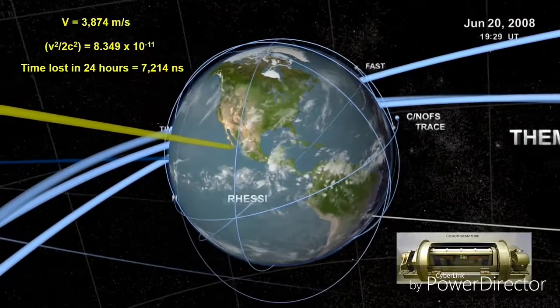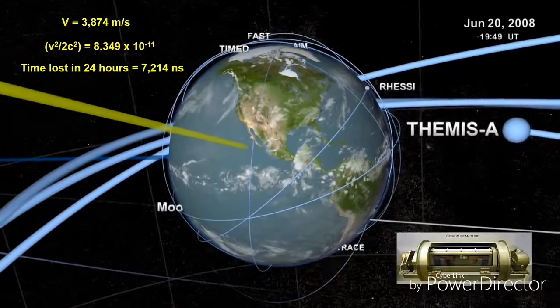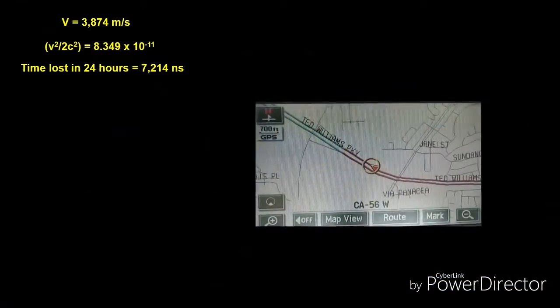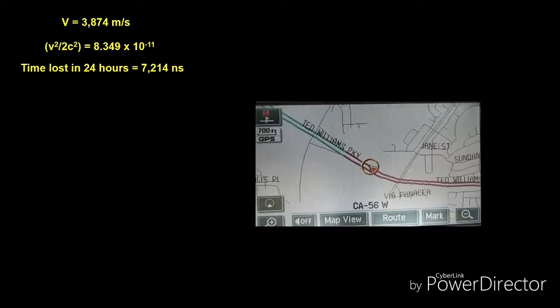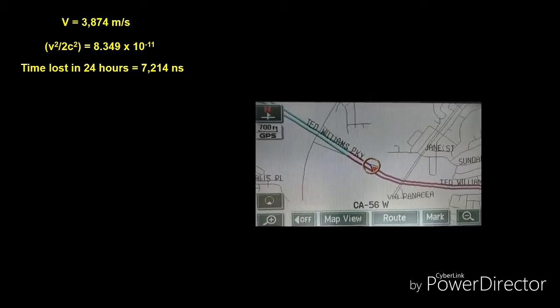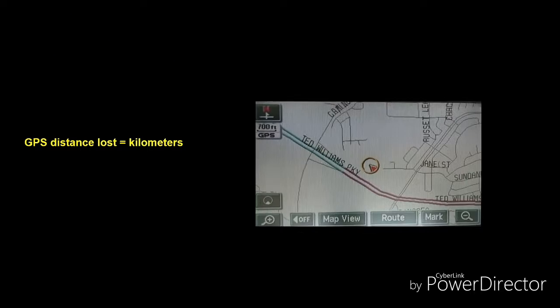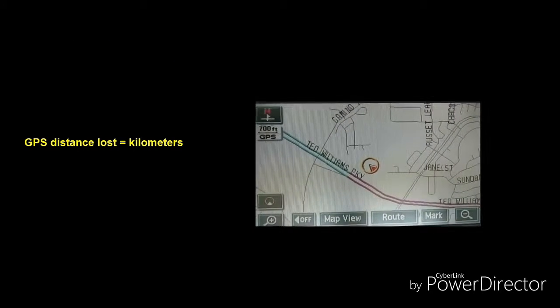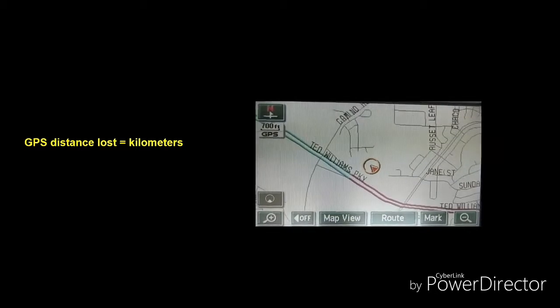But these onboard clocks lose 7,214 nanoseconds a day due to time dilation. If onboard clocks aren't corrected regularly based on the Lorentz time dilation formula, the position data they produce will be off by kilometers in less than a day.